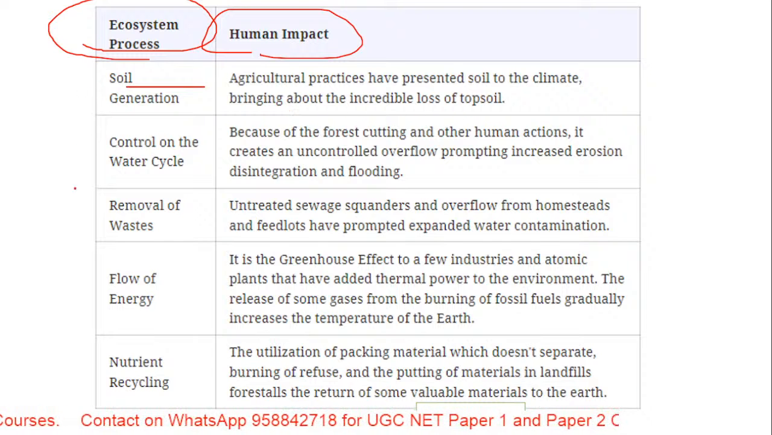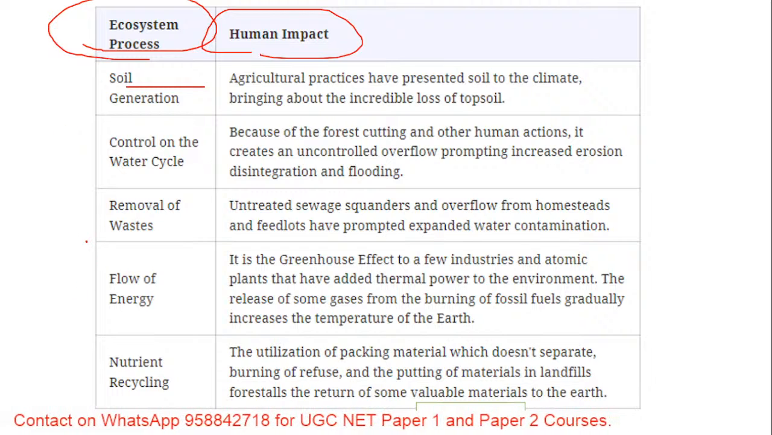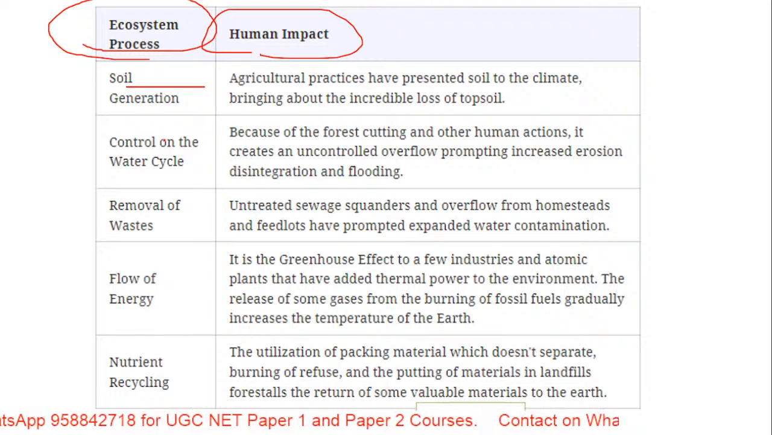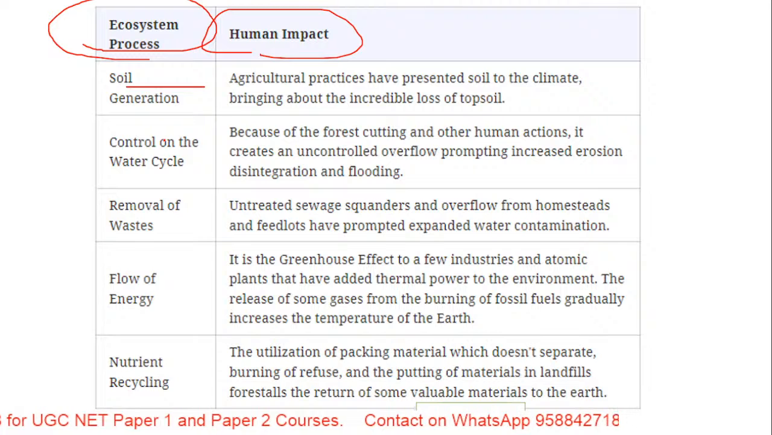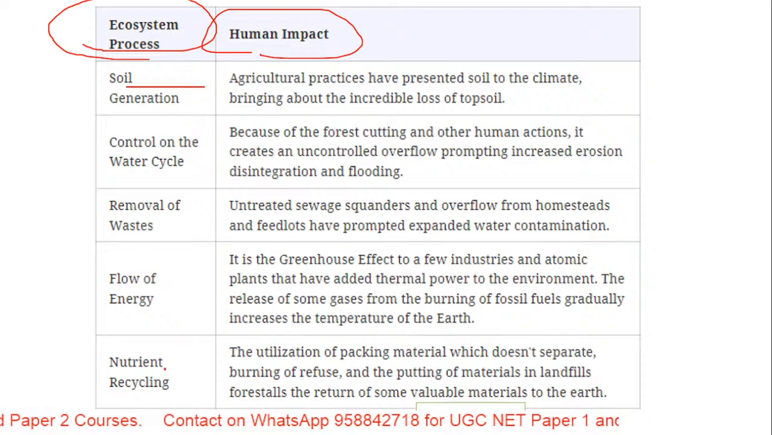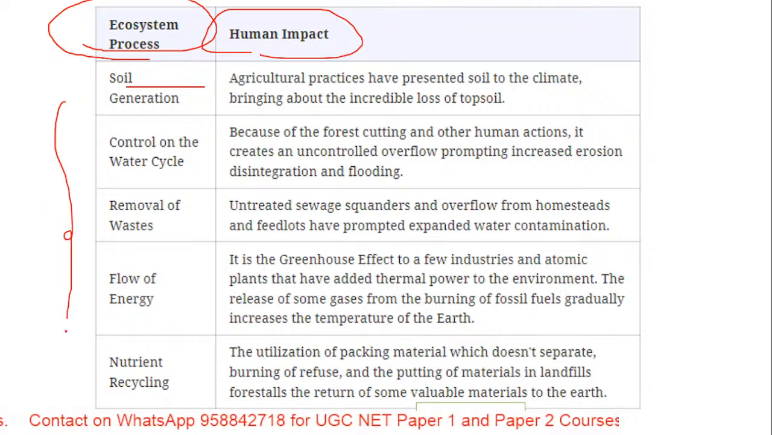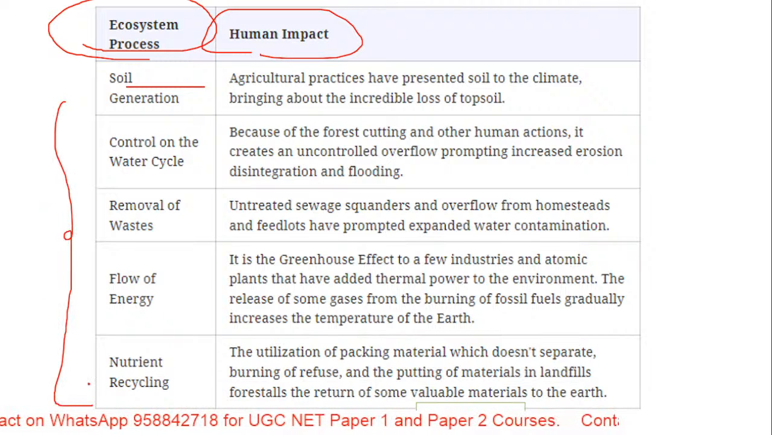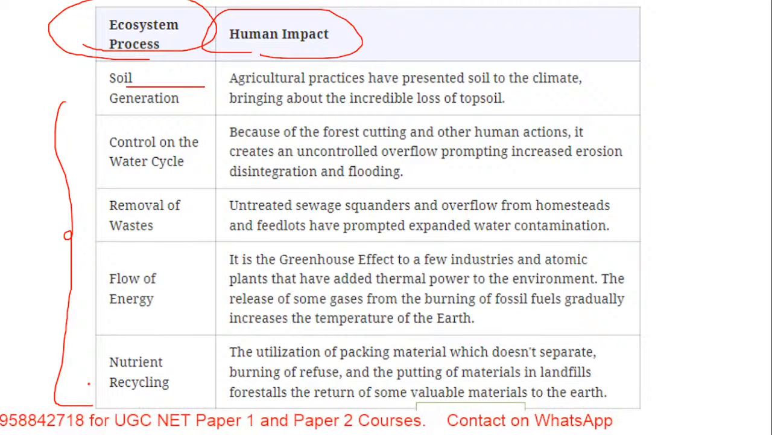Now these are the ecosystem processes, or initiatives you can say, in order to control things. Not only to control the soil, but also controlling the water cycle, controlling the removal of waste, controlling the flow of energy, as well as nutrient recycling. So this is again an initiative basically done in order to ensure that in some form or other the environment is kept in a balanced form.